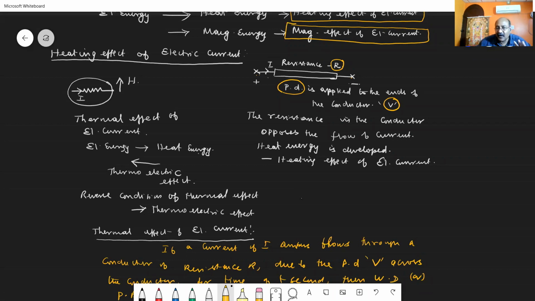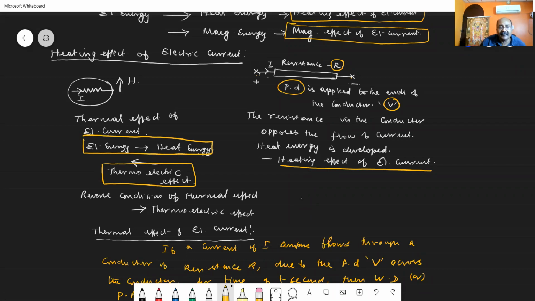So we call it the heating effect of electrical current. The heat energy developed in the conductor due to the supply of electrical current is called the heating effect of electrical current, or otherwise the thermoelectric effect. So in this case, electrical energy is converted into heat energy.